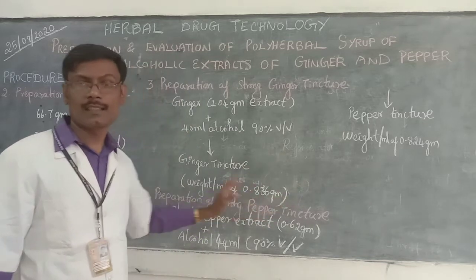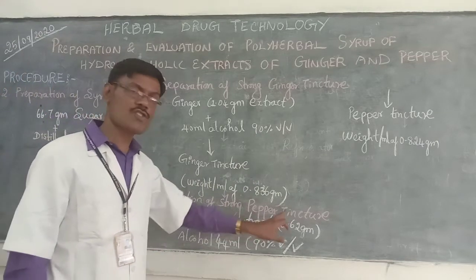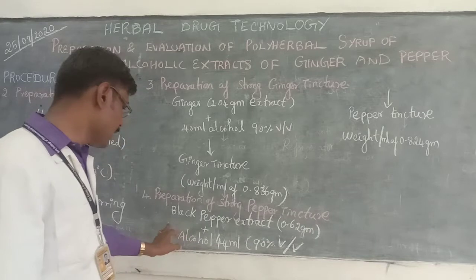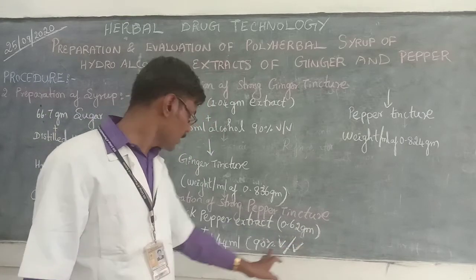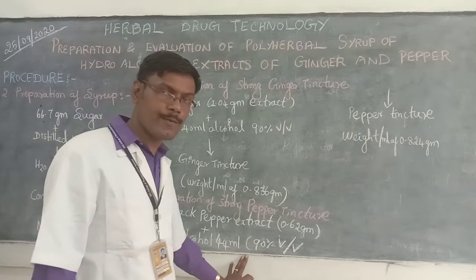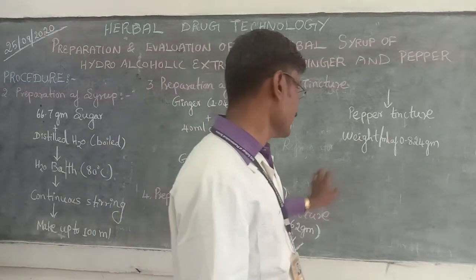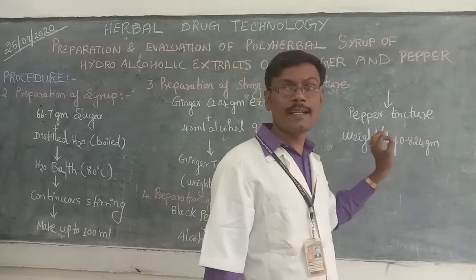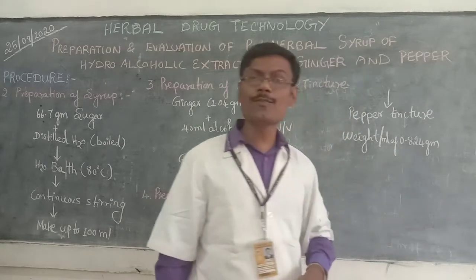Next, the fourth step is preparation of strong pepper tincture. Here 0.62 gram of black pepper extract is taken and mixed with 44 ml of 90% volume by volume alcohol. Then the final pepper tincture will have a weight per ml of 0.824 grams.